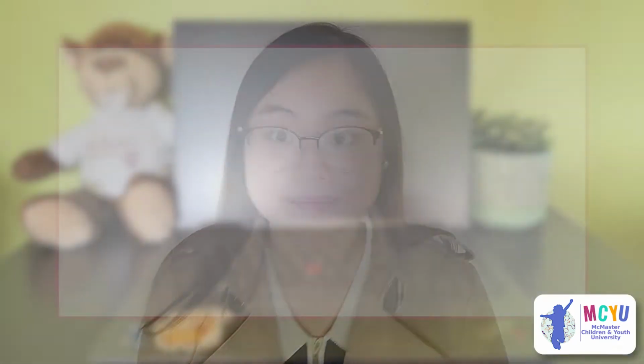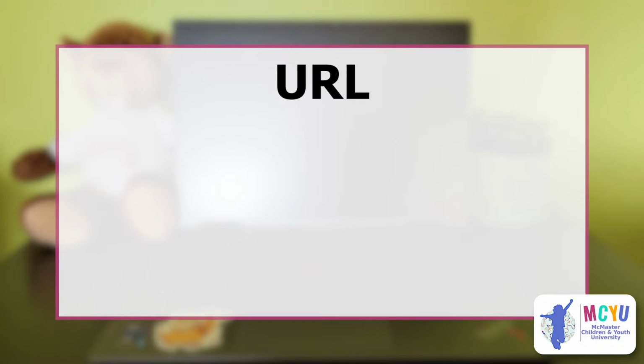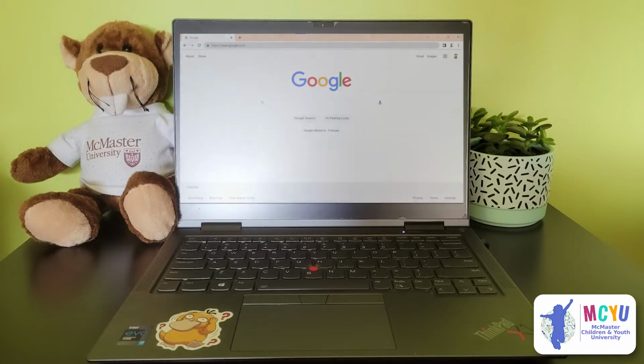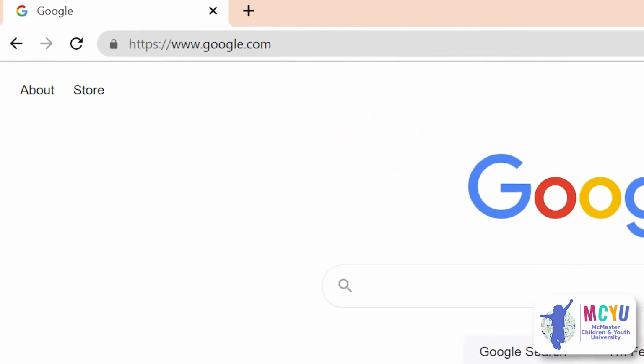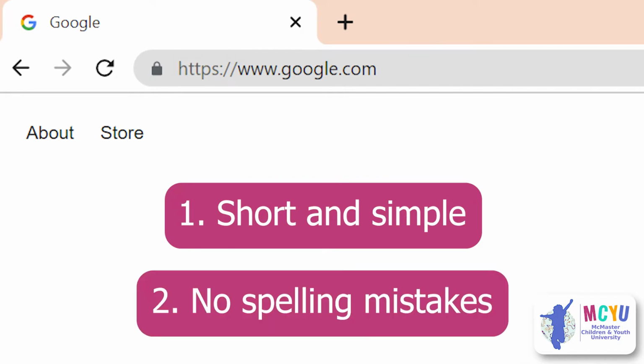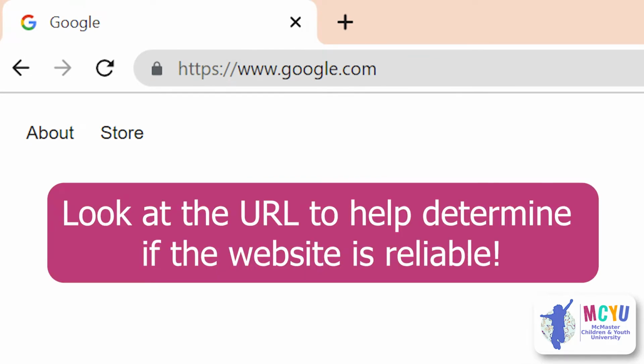Let's start by going through some key definitions. A URL stands for Uniform Resource Locator. It shows you the name and type of website you are looking at. For example, www.google.com is short and simple, and it has no spelling mistakes. These are all important things to look out for when deciding if your website is reliable or unreliable.